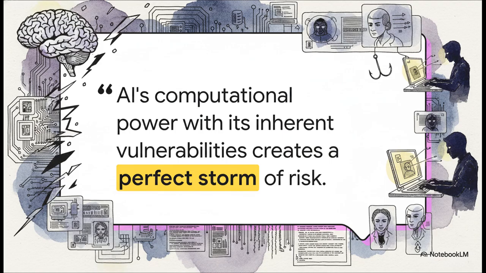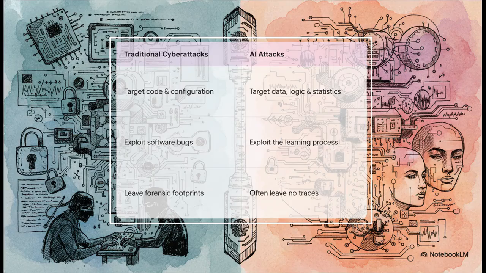This isn't just about some cool new tech. It's a perfect storm of risk. See, the very thing that makes AI so incredibly powerful, its ability to learn, to adapt, is also its greatest weakness. Now, this is absolutely crucial to understand. Attacking an AI is a whole different ballgame than traditional hacking. You can forget about looking for bugs in the code, like an SQL injection. AI attacks go straight for the brain. They target the data, the logic, the learning process itself. They are sneaky, they're incredibly smart, and maybe the scariest part? As you can see here, they often leave no fingerprints behind.